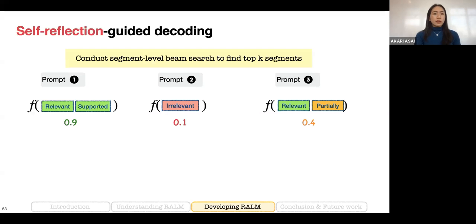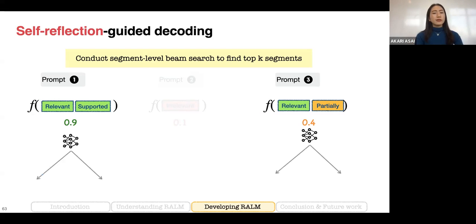And based on this score, we conduct segment level beam search to find the top k segments at each time step. So in this case, if we have a beam size of 2, then we keep the top 2 segments at this point. So we keep the generation based on paragraph 1 and paragraph 3, and then we continue generation and conduct segment level beam search at each time step.